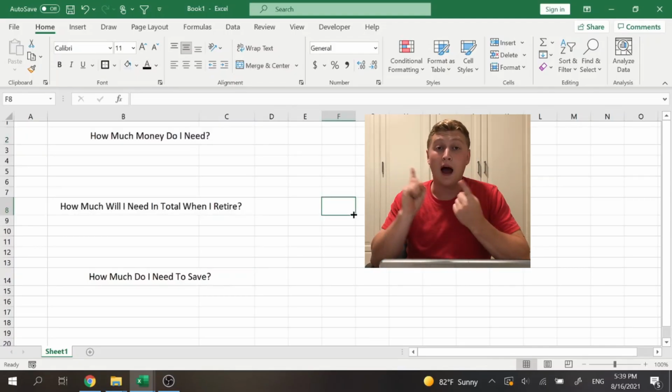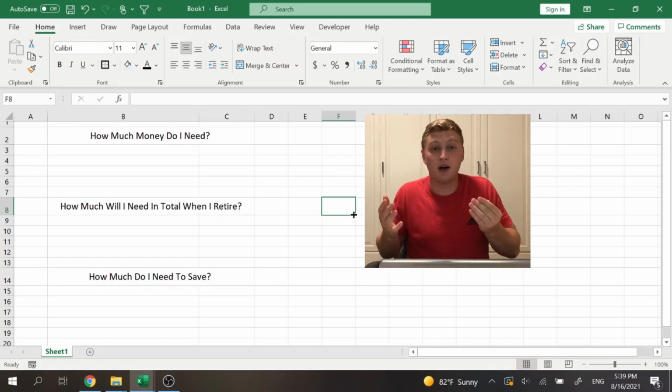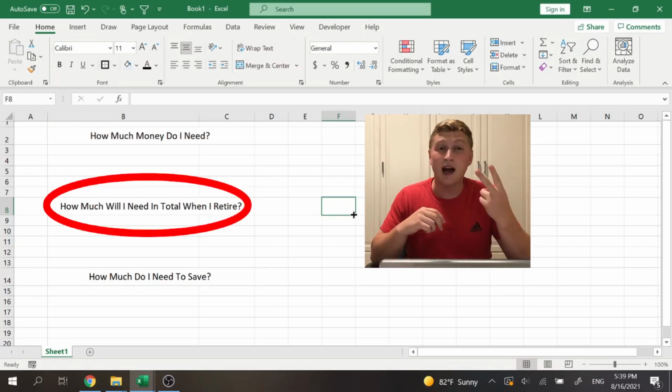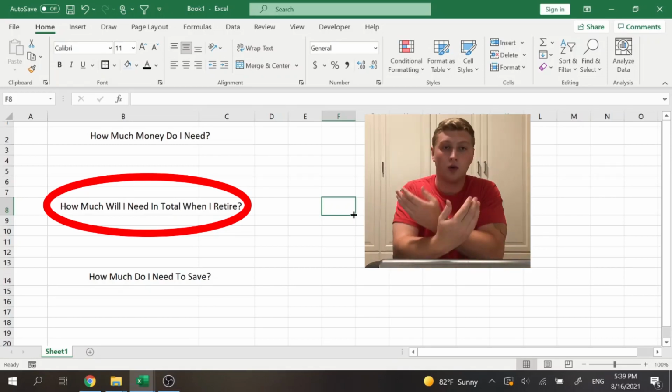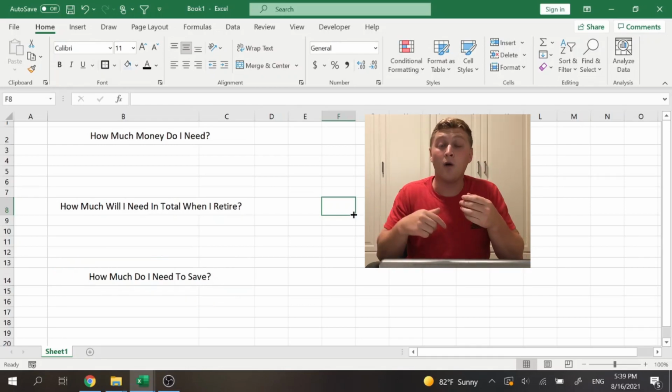First, you need to know, how much money do I want to live off every year? So when in retirement, how much do I want to be spending? And number 2 is, how much money do I need in total when I retire? And third is how you get there, is how much money do I need to be saving now every month in order to reach that goal and to spend what I want when I'm retired.